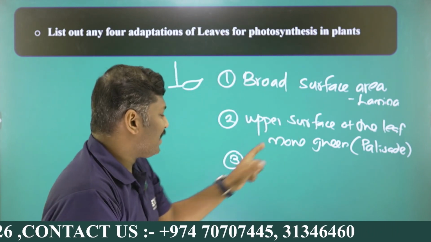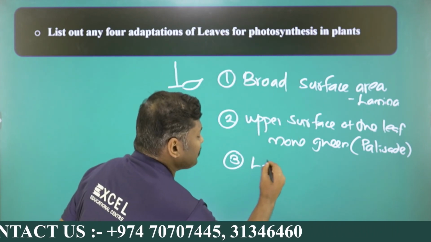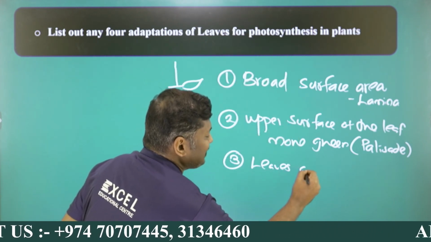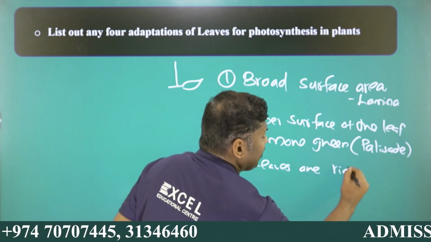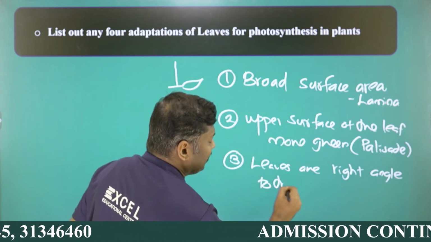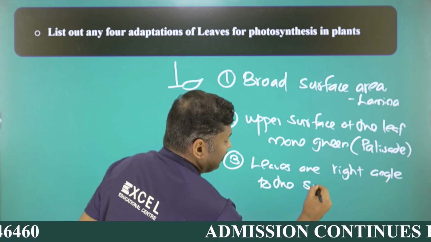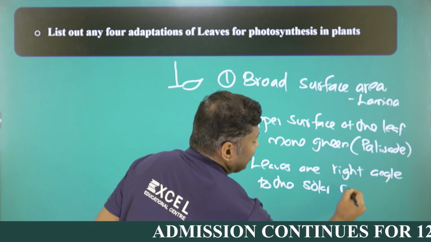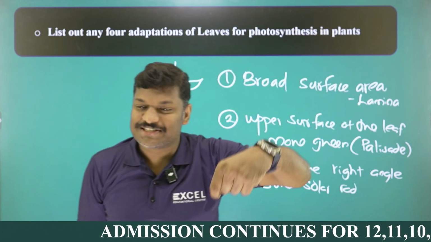You know that. So that's why here you can see the leaves. Listen please, leaves are at right angle to the solar incidence or solar radiation. So solar radiation is coming, but you can see it is at right angles, my dear student.